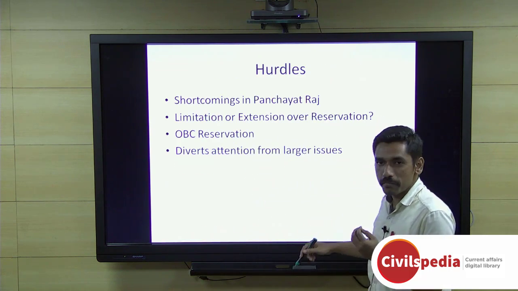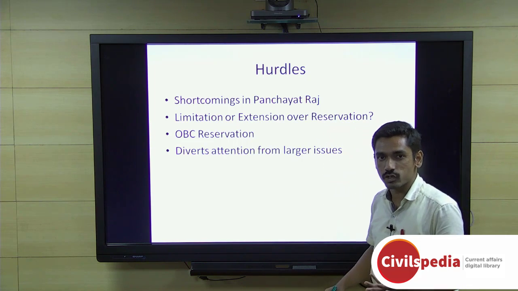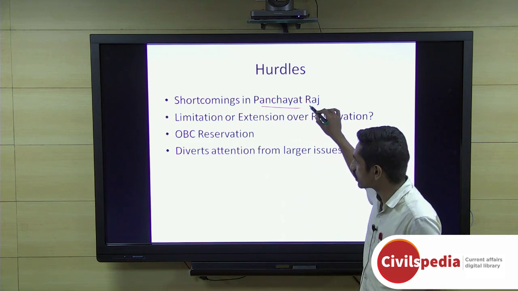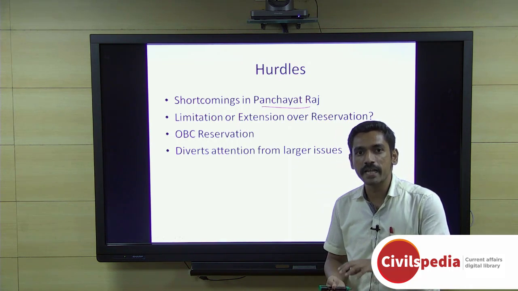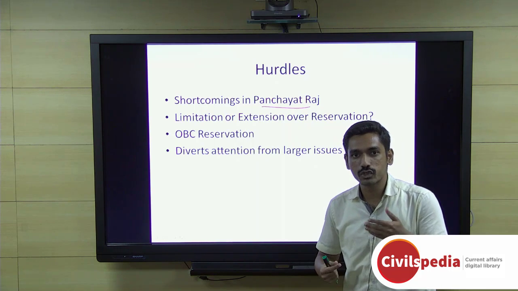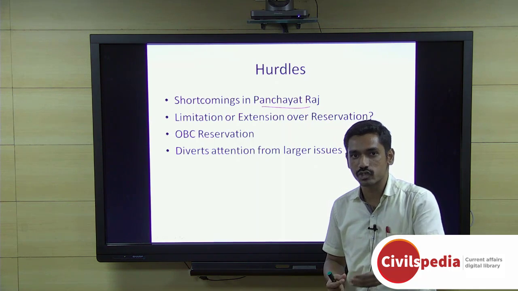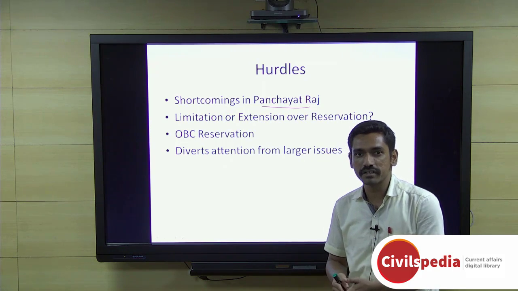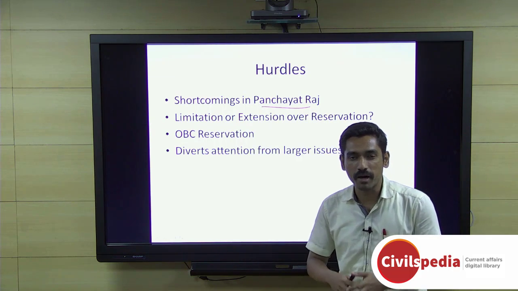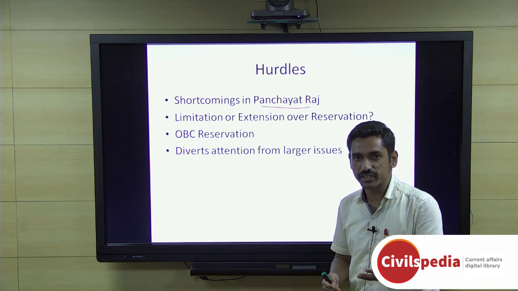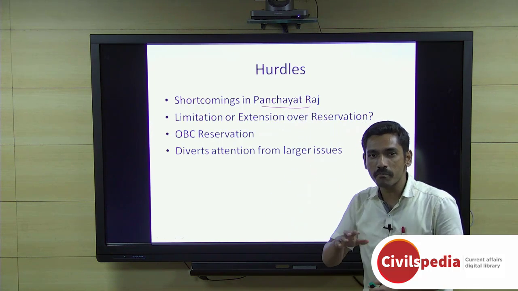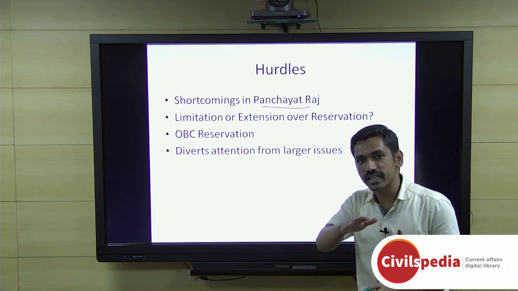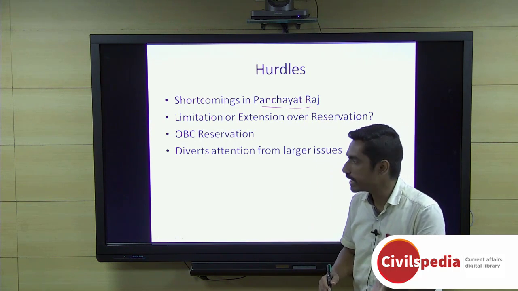So if you look at the most important opposition, it comes from the implementation of women reservation in Panchayat Raj. Now in Panchayat Raj, we do have women reservation. The point is that in many instances, though a woman is the candidate who wins the election, she is not the one who is governing, but it is her husband who runs the local Panchayat body. So it is feared by parliamentarians that if women's reservation is brought up in parliament and state assemblies, this particular Panchayat Raj syndrome might enter into state legislative assemblies and the highest legislative authority in India.